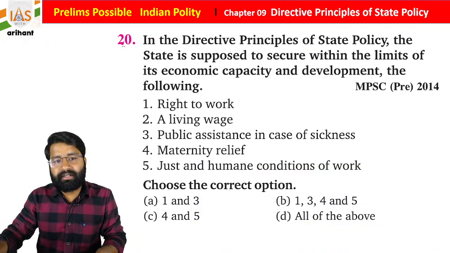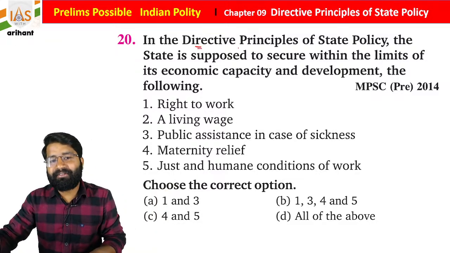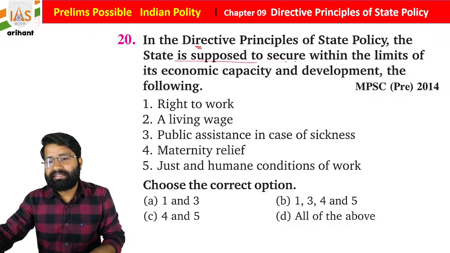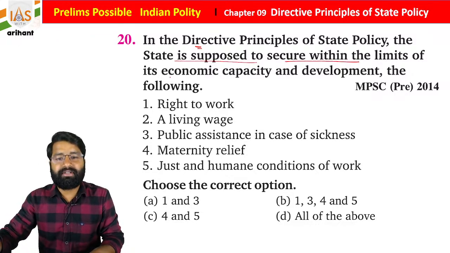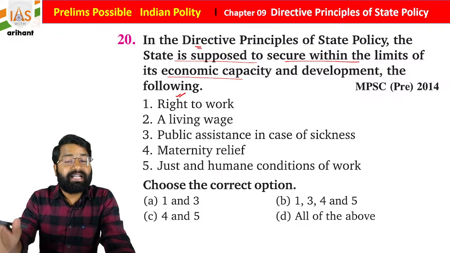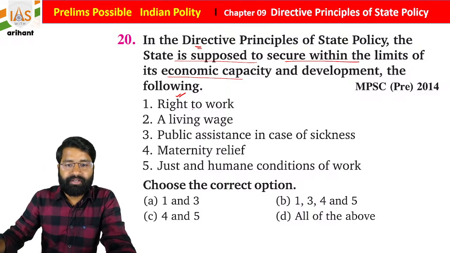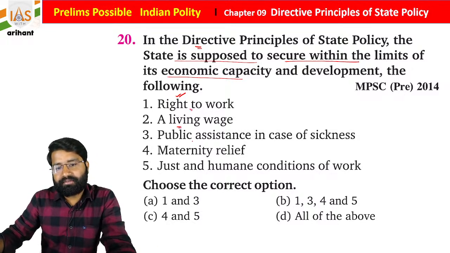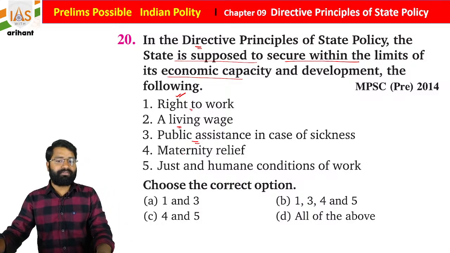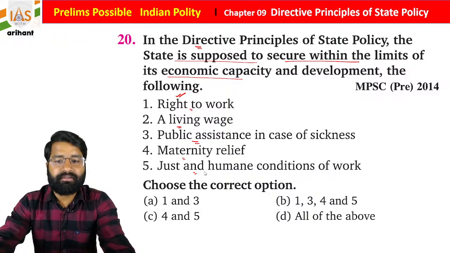So question number 20 is here. In the directive principles of state policy, the state is supposed to secure, within the limit of its economic capacity and development, the following: right to work, a living wage, public assistance in the case of sickness, maternity relief, and just and humane conditions for all.